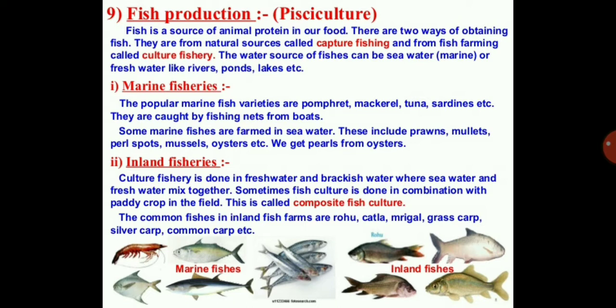Some marine fishes are farmed in the sea water, that is the marine saline water. These include prawns, mullets, pearl spots, mussels, oysters, etc. We get pearls from the oysters. You can see there the marine fishes. See, these are the marine fishes.